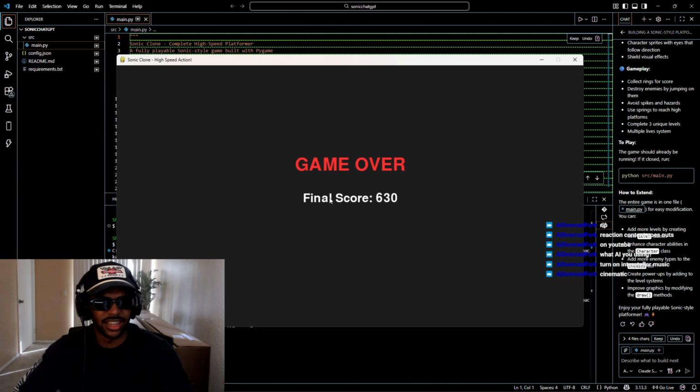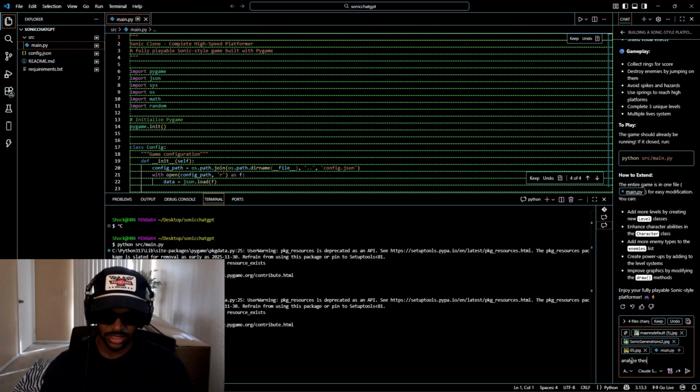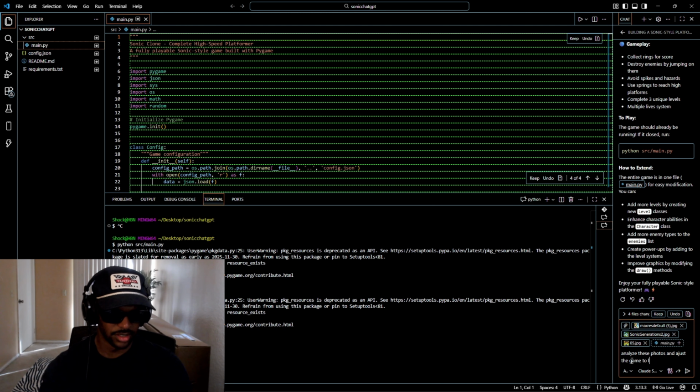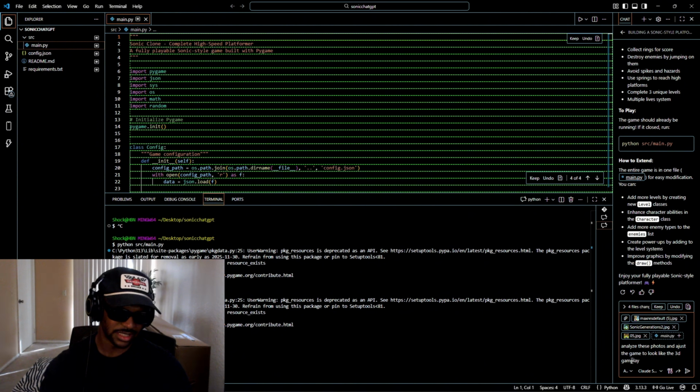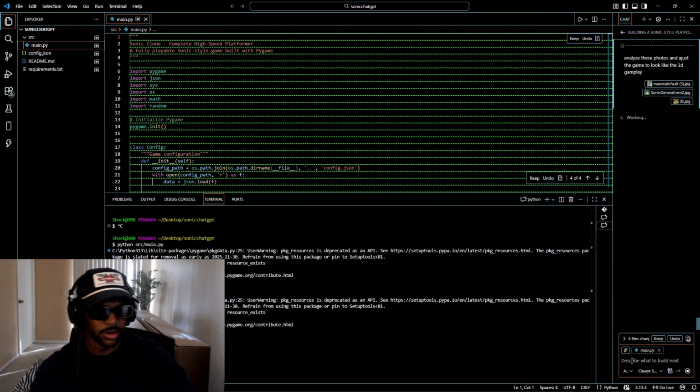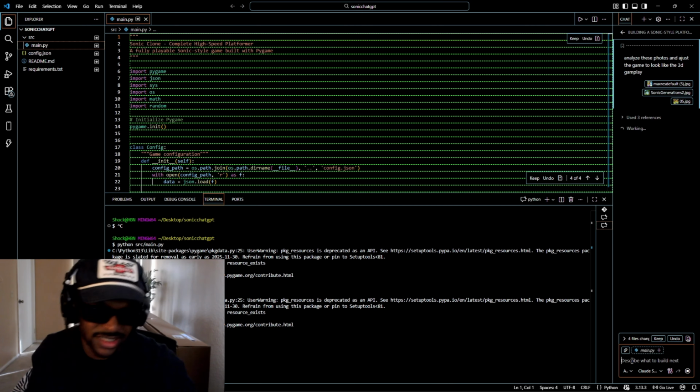Let's see if we can add a couple more adjustments. I'm gonna add in some of the photos as a last resort to see if we can enhance the game, bro. We don't want to give up on ChatGPT yet. Analyze these photos and adjust the game to look like 3D gameplay. I think that's a good prompt. Let's see what we can get. Let's hit that enter button. Let's see what it's gonna cook up, gang.